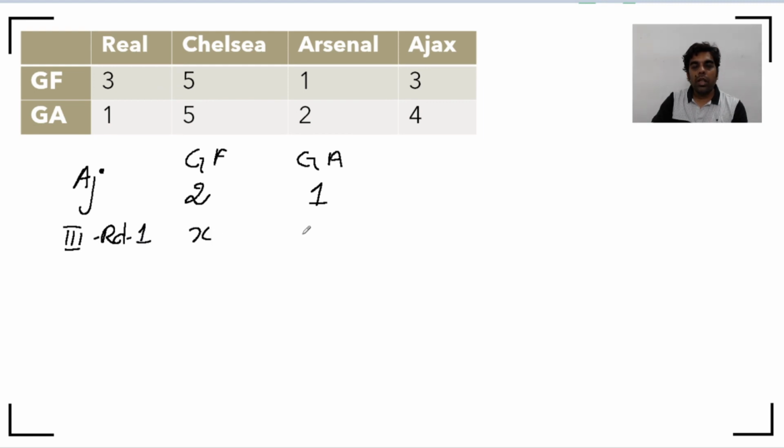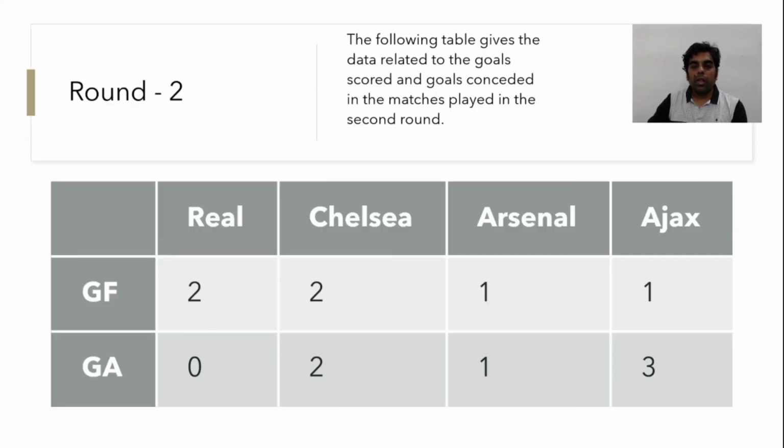So let's say X goals were scored by Ajax and X was scored against Ajax. In the second round, if you look at the table which is given to you, Ajax is 1-3. Goals against Ajax is 3, goals for Ajax is 1.